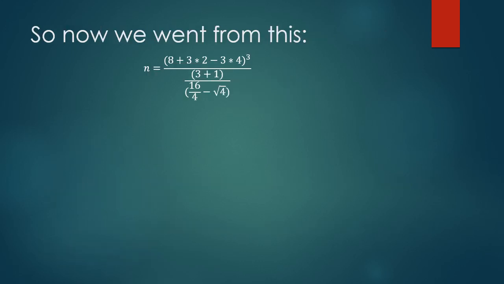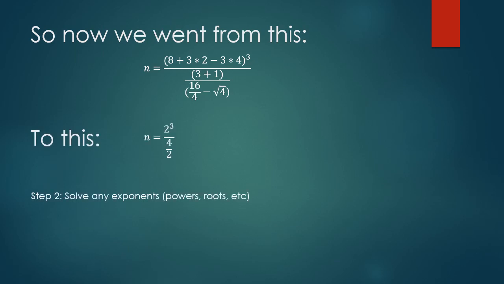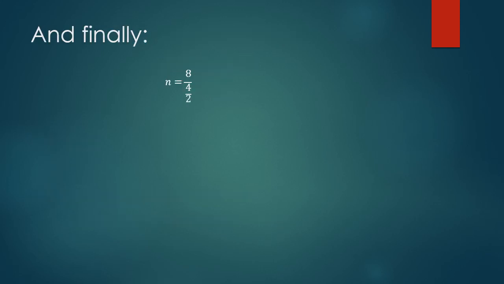So now we went from this to this. 2 to the third power over 4 over 2. So step 2, solve any exponents, and we have one of those there. So 2 to the third is equal to 8, and thus we get this. N equals 8 over 4 over 2. So it's time for the multiplication and division step.